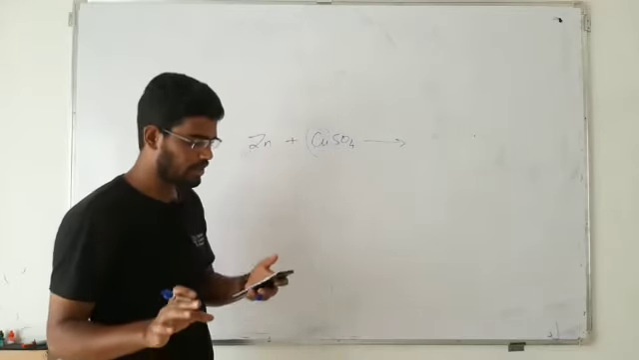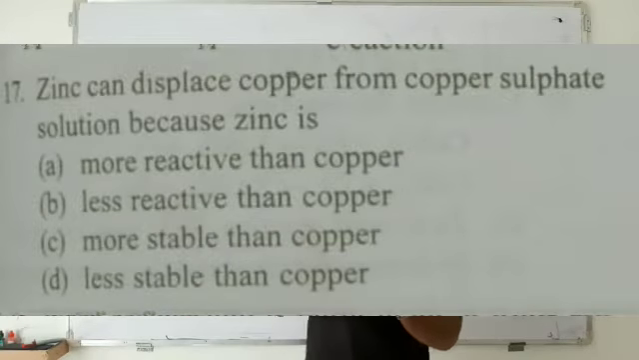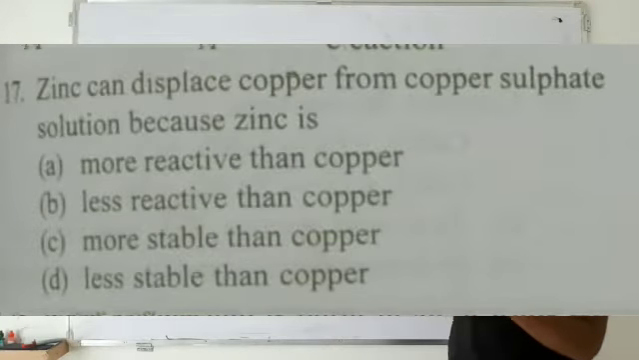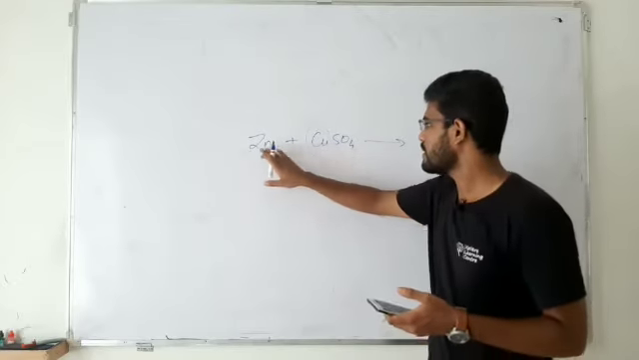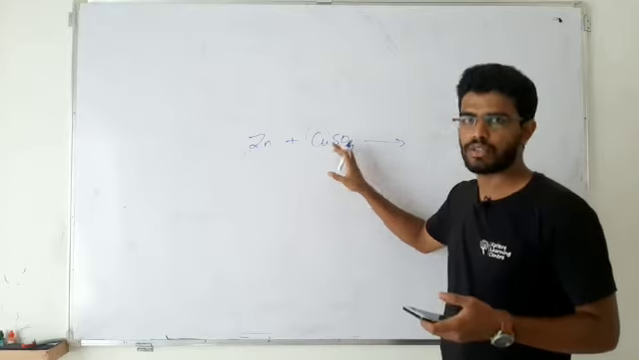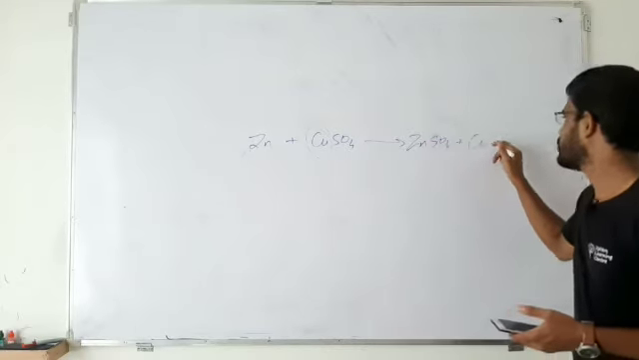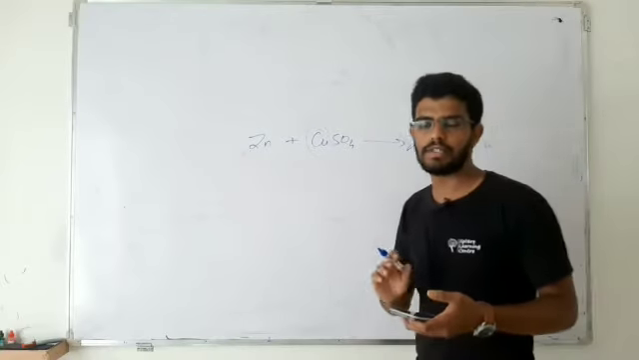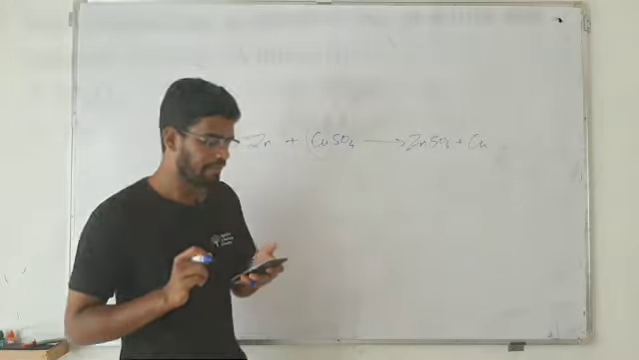So what should the option be? The answer for question number 17. If you look at option A, that is more reactive than copper, so that's the answer. Zinc should be more reactive than copper, then that zinc can easily displace copper to give you zinc sulfate and copper will be formed. So option A is your answer. Now question number 18.